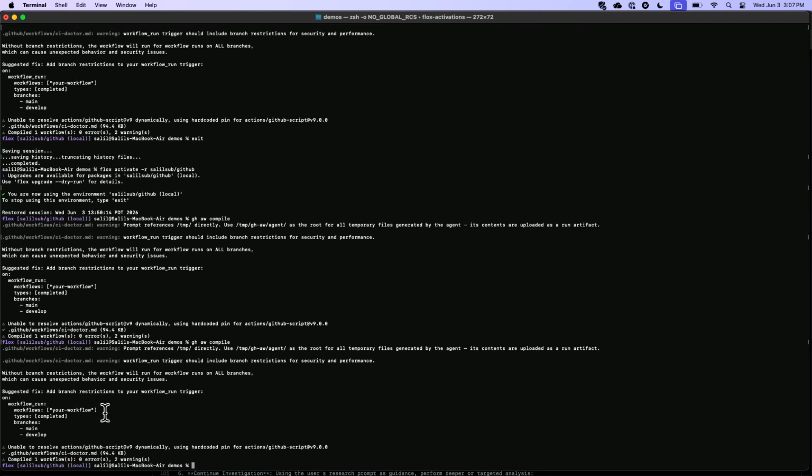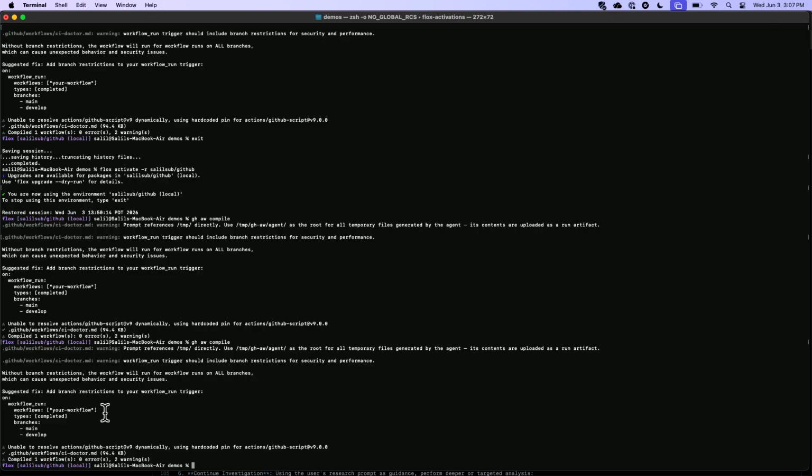You'll see it's thrown up a couple warnings. In this case, it's telling me I should make sure to restrict it just to the main branch. I took that out just for this demo. But what it'll do is it'll basically run it. And in this case, since it's already compiled, it's not going to really add anything. But what it does is it turns it into an Actions YAML, something that's not really readable for us as humans, but Actions knows how to read it. And when you make changes to your Markdown file, you recompile and you add it in. It all gets committed as part of your workflow.